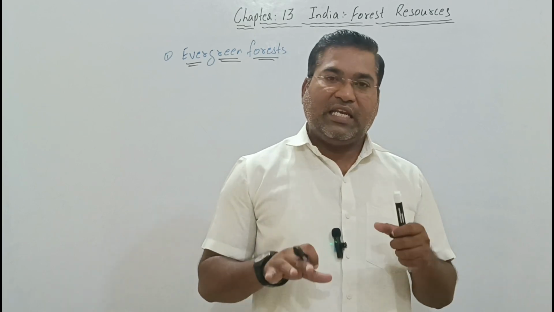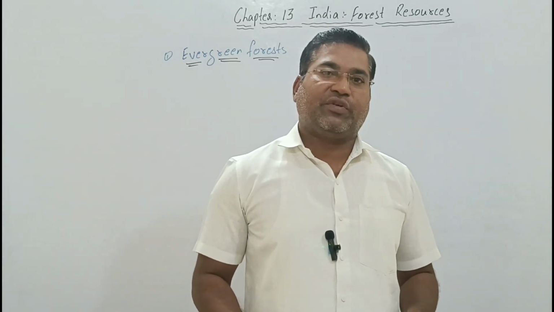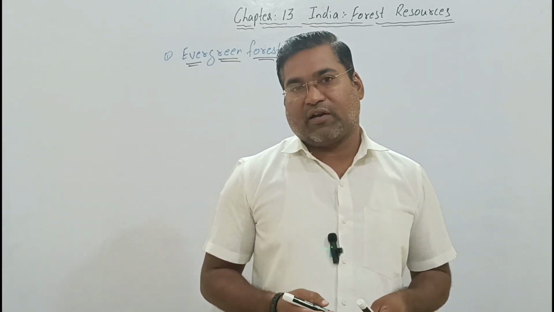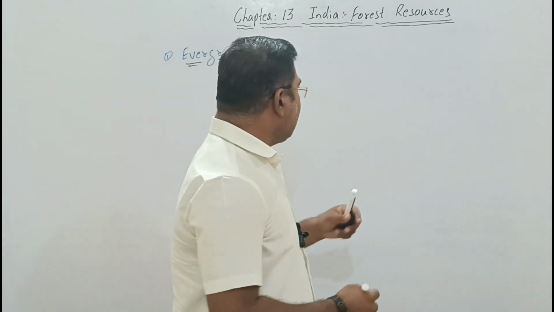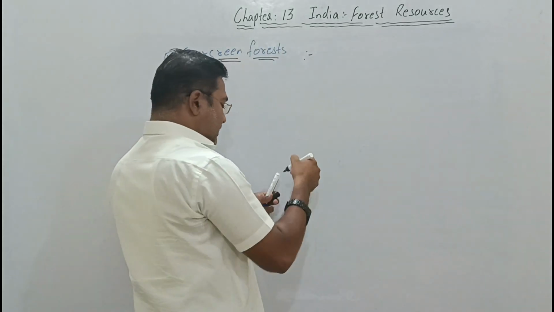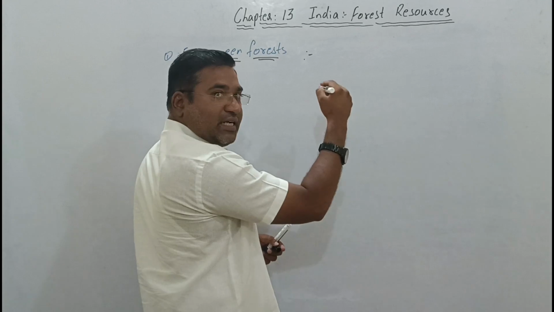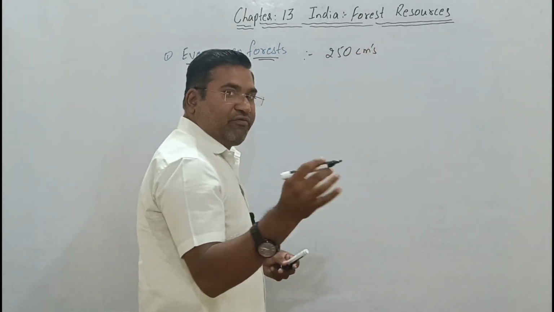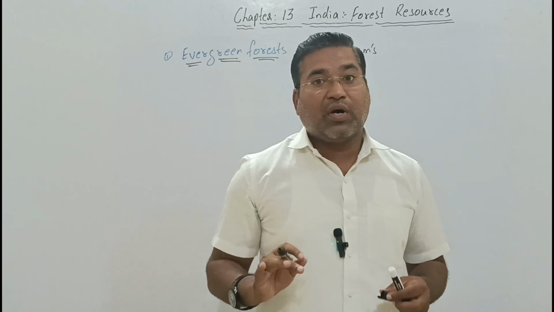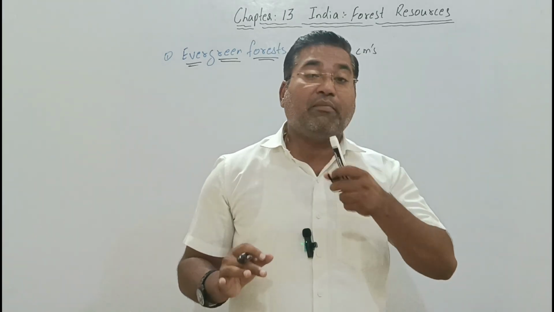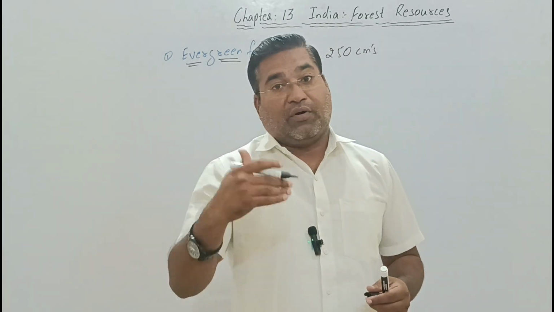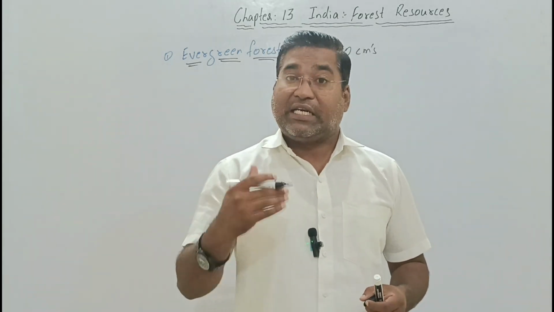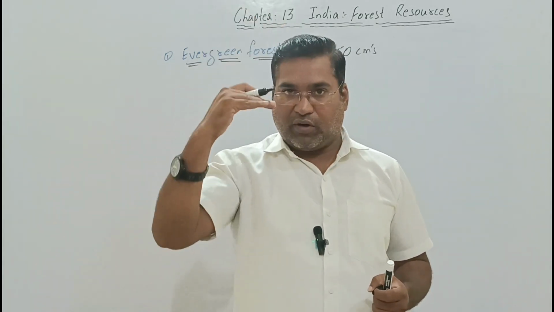Green in the sense that the leaves of the trees, the leaves which we see on the trunks, will be totally green. The main reason for this is that in this forest there is near about 250 centimeters of rainfall, 200 centimeters minimum.